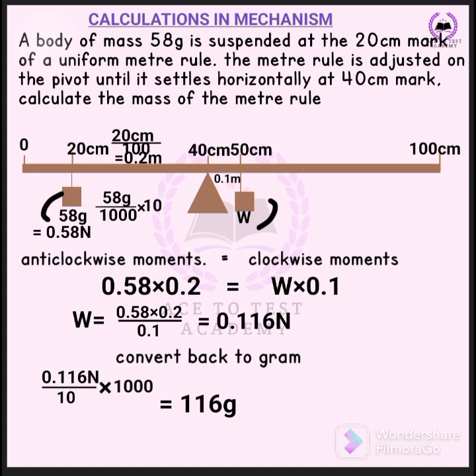You are just reversing the process. That's 116 gram. So this is the type of question that can be asked from this side.